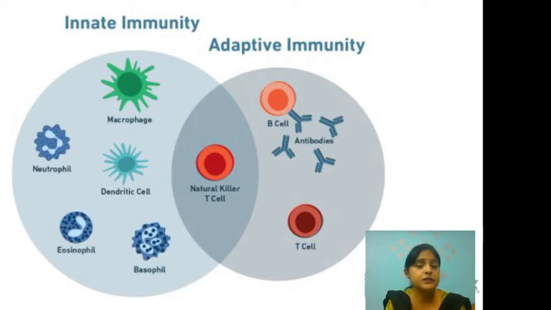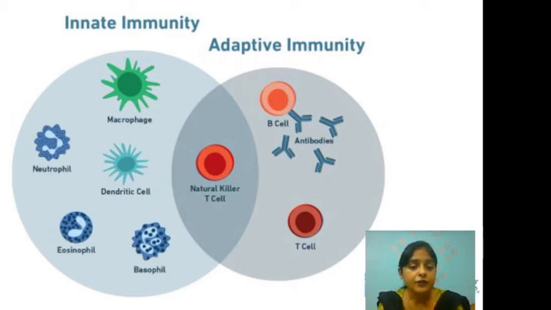Now let us see what the components of innate immunity are. As we can see in the picture, innate immunity consists of the following cellular components: macrophage, neutrophil, eosinophil, basophil, dendritic cell. Macrophage, neutrophil, eosinophil and basophil are all different types of WBC or white blood cells.